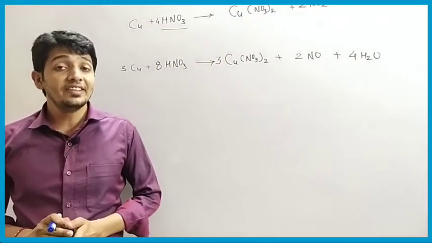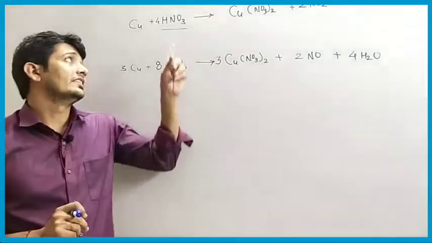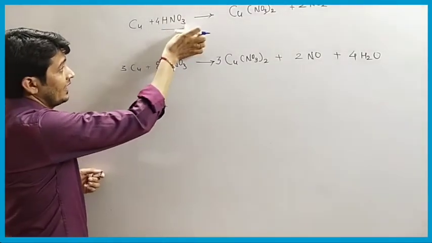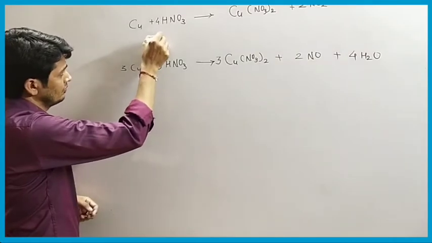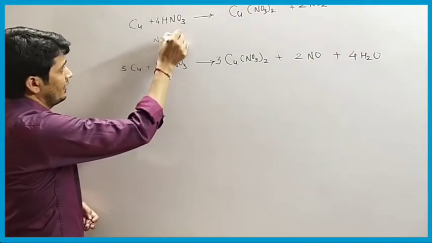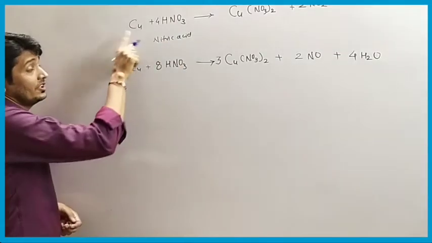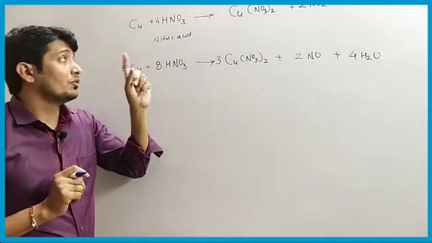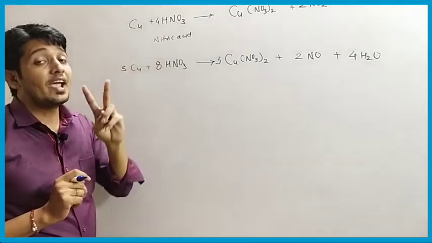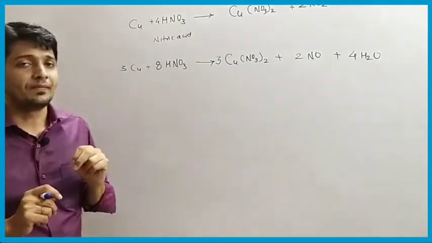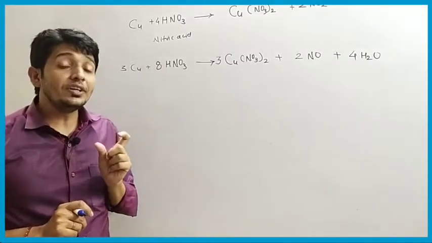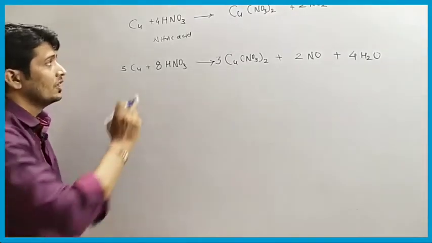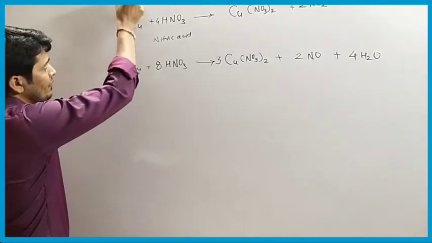So nitric acid is HNO3 that we have here. So we have to write the name also. So it is nitric acid. This is the copper metal. See, this nitric acid when it reacts with metal, it reacts in two possible ways, when we take concentrated nitric acid and when we take dilute nitric acid. So the first reaction we have the